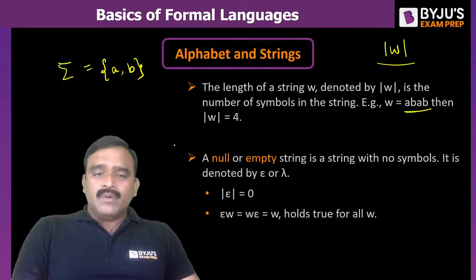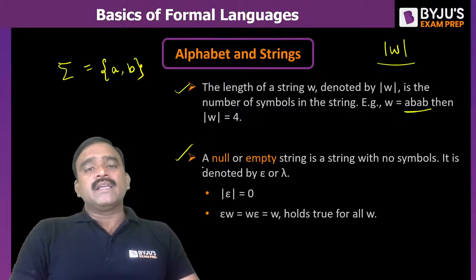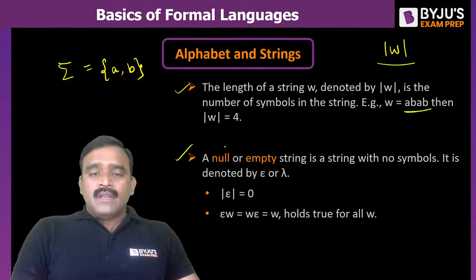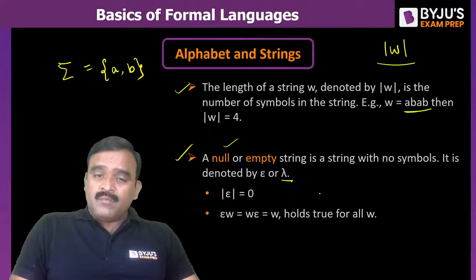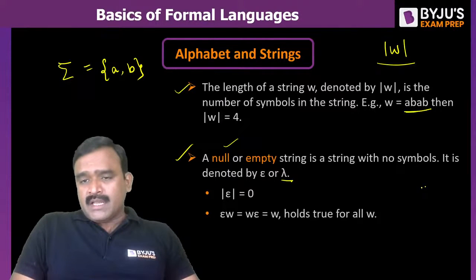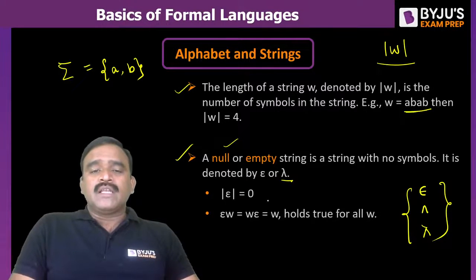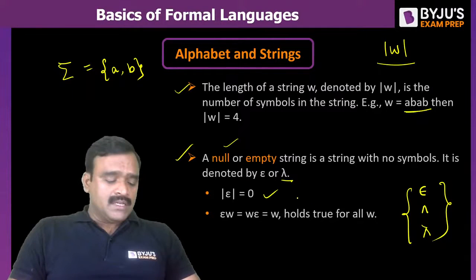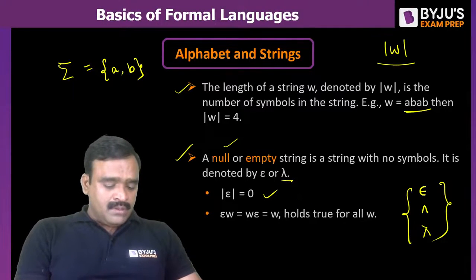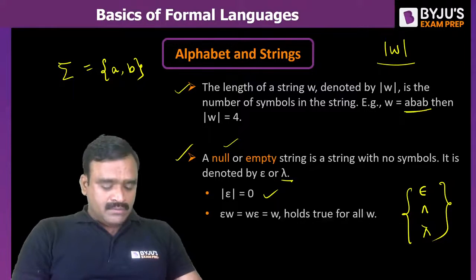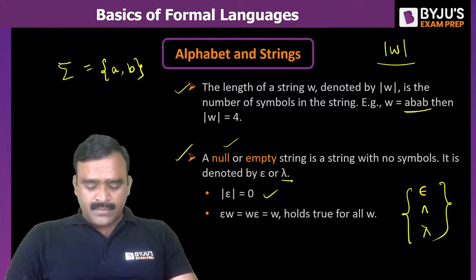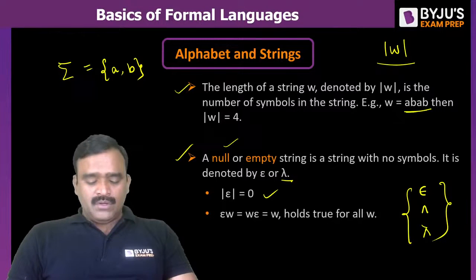A null or empty string has great theoretical importance in formal languages. The null string or empty string is represented with lambda; some textbooks represent it with epsilon, and some with cap. These are different notations, but the meaning is the same: the empty string or null string, whose length is 0. Any string whose length is 0 is called a null string. Yes, Azhar. Fine.